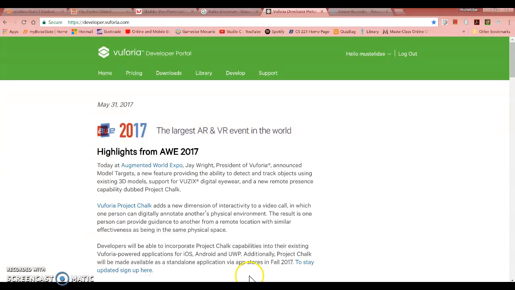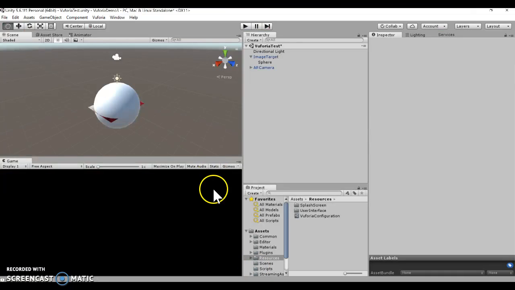So in the last tutorial, I created an image target inside of Unity, and I made it so that when you hold your phone over that image target, a sphere will appear. This time, instead of that random sphere, I'm going to show you how to add something a little more practical. In this case, it's going to be a video. It's a pretty simple process, but there's a couple additional things you need to do.